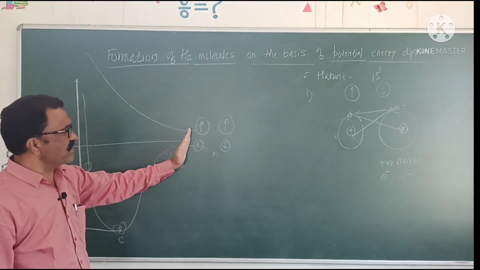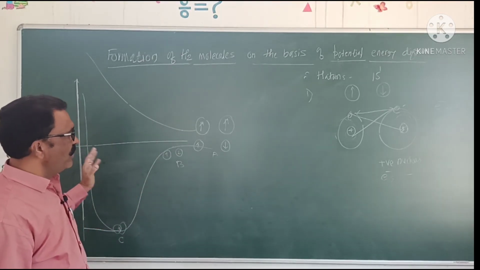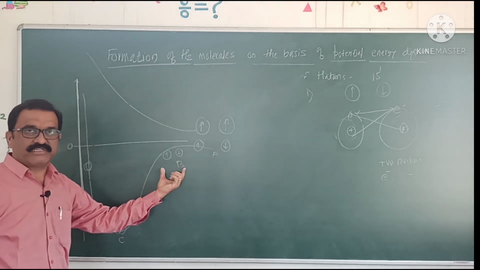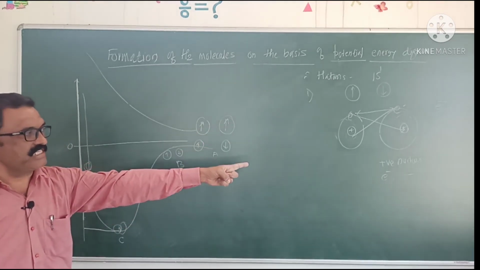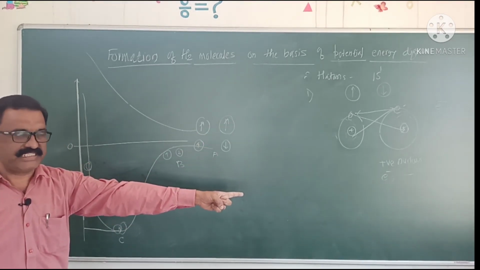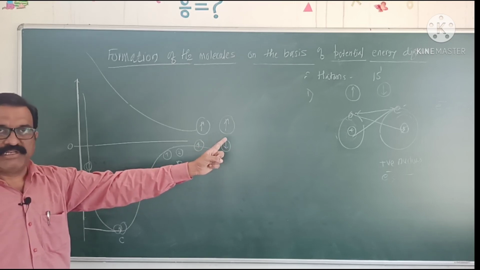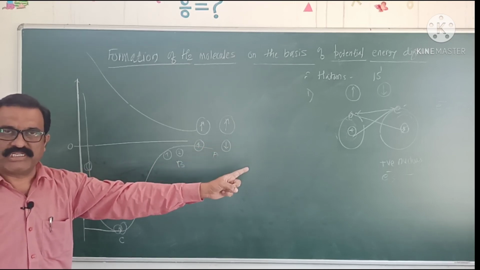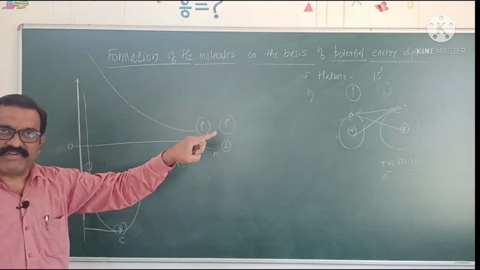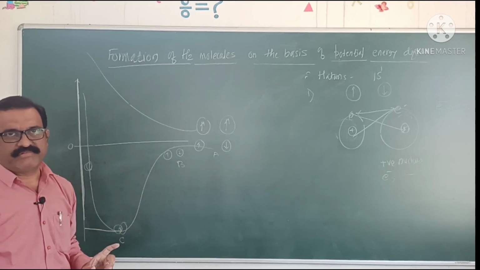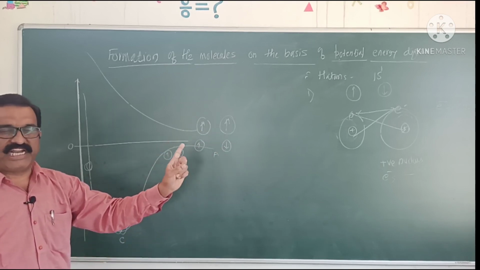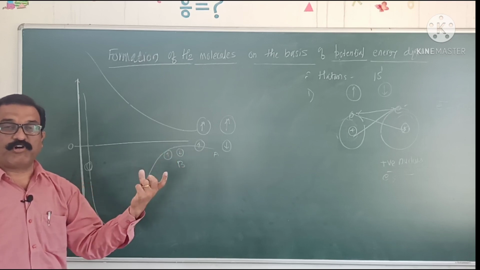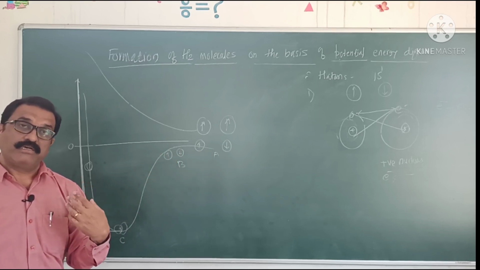The potential energy of the system will be considered as zero. When they approach each other, attractive forces and repulsive forces will arise, that is, attraction between the electron of one atom and the nucleus of another atom. There is repulsion between electrons of both atoms as well as the positively charged nuclei of both atoms.